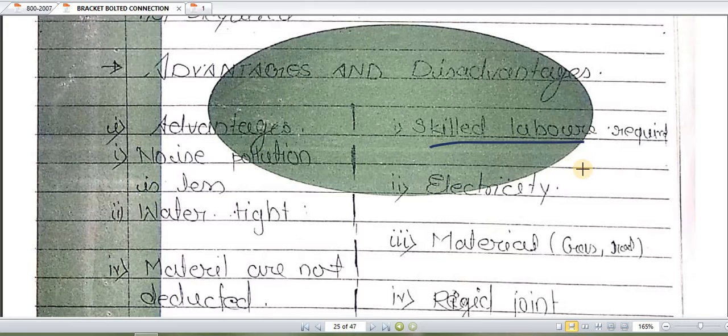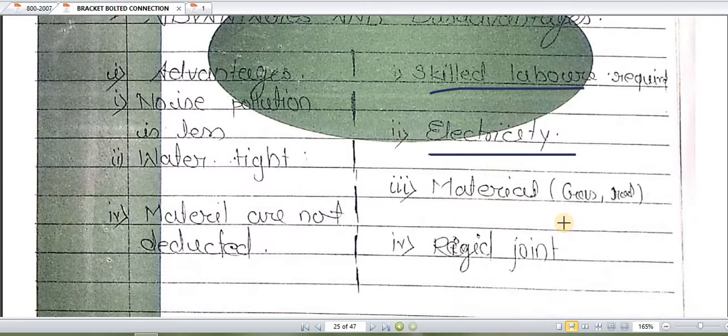So we require skilled labors for welding of two members, while jointing the members with the help of welded connections. So skilled labors are required. Again, as you all know, electricity is also required for welding purposes, because nowadays the welding machine which is used is operated with the help of electricity. So electricity is required. It is mandatory for the welded connections.